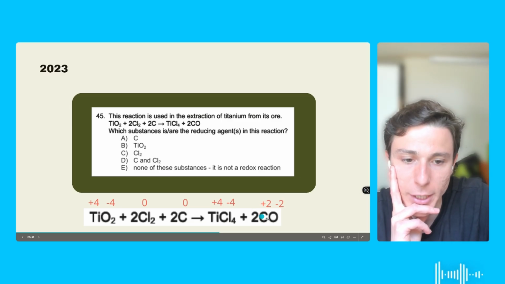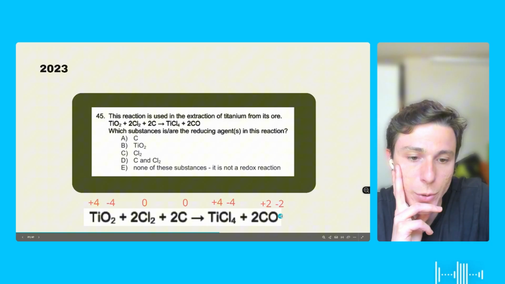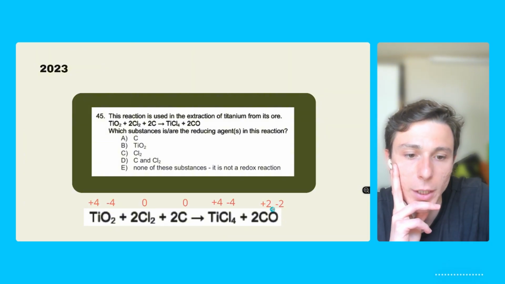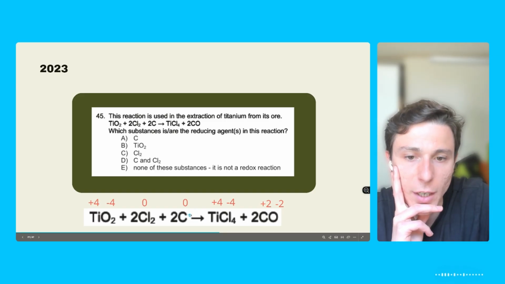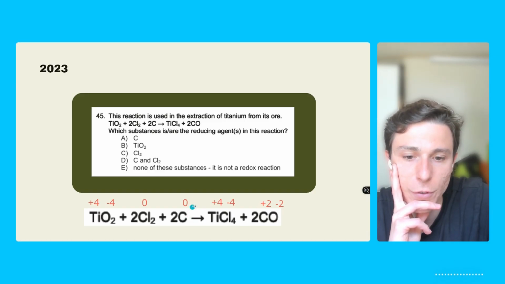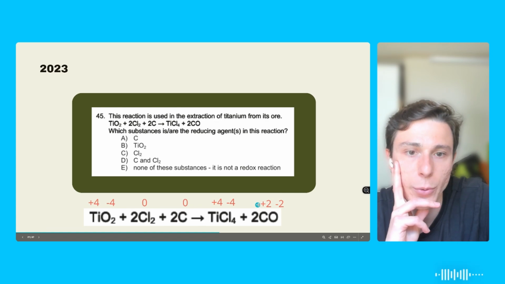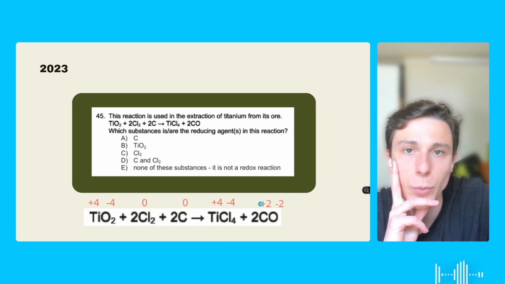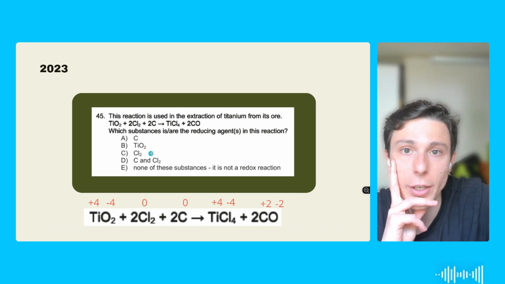What about the other element here? We know the oxygen is minus 2, so that forced the carbon to be plus 2. So what's happening here? Who's oxidizing? The carbon. The carbon is oxidizing because he started from 0, and at the end of the day, he lost 2 electrons. So he oxidized. In other words, he's the reducing agent. So letter A is also our answer.